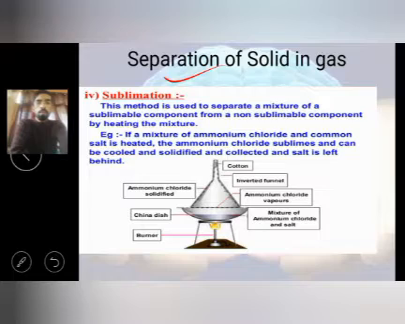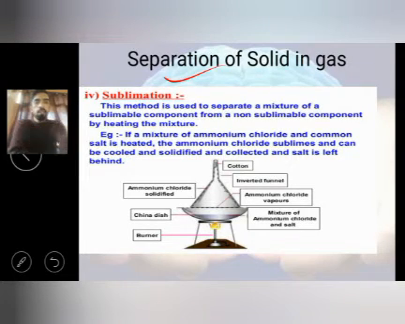You know very well sublimation. It is the direct conversion of solid into gas. This method is used to separate a mixture of a sublimable component from a non-sublimable component. For example, ammonium chloride can be separated from salt by simple heating, in which ammonium chloride is going to be converted into gas very soon and the salt remains there.